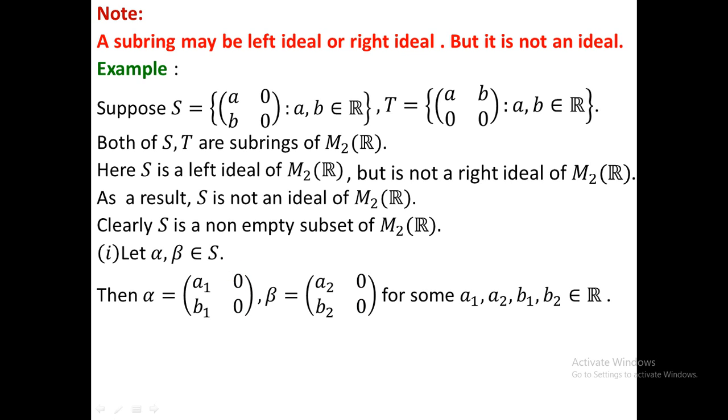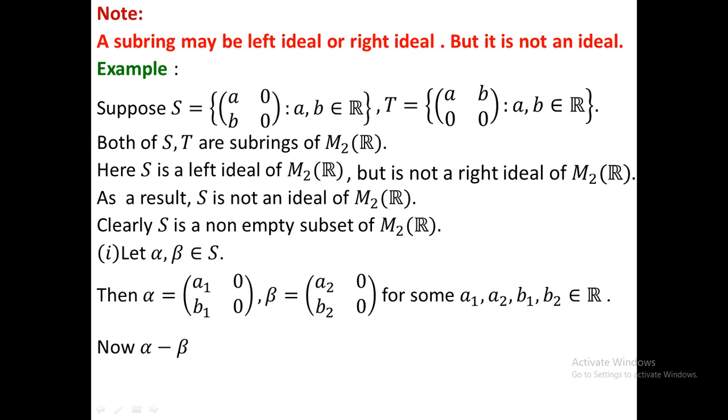What is the condition of a subring? For the condition of a subring you have to calculate alpha minus beta and alpha dot beta. If both alpha minus beta and alpha dot beta belong to S, then you can conclude that S is a subring of M2(R). Actually M2(R) is the collection of all 2 by 2 real matrices.